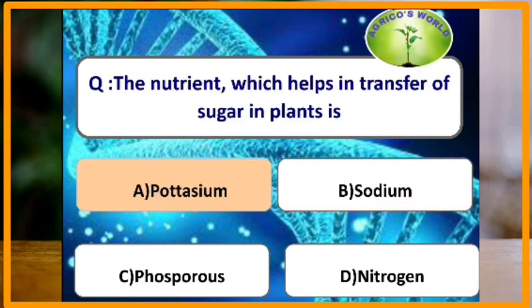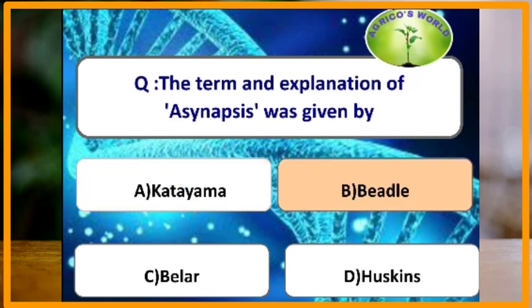The nutrient which helps in transfer of sugar in plants is. The nutrient which helps in the transfer of sugar is potassium. The term and explanation of asynapsis was given by which of the following scientists? Asynapsis is a condition where the homologous chromosomes fail to pair up and the term and explanation of asynapsis was given by Beadle.